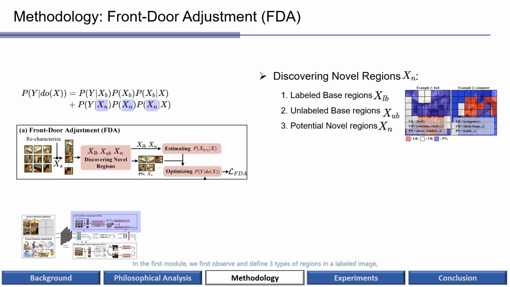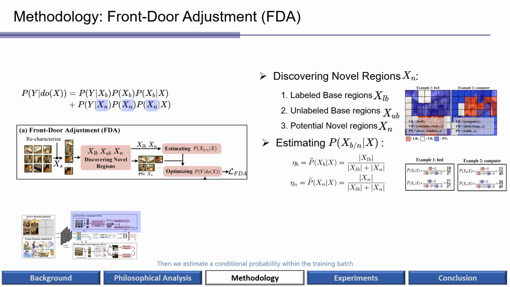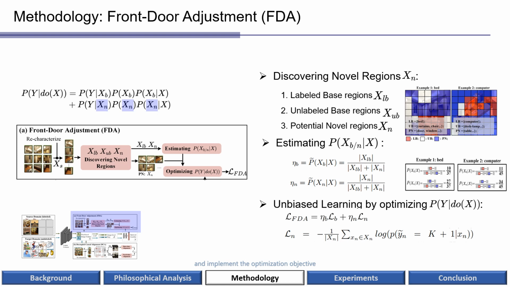In the first module, we first observe and define three types of regions in a labeled image, including the main body consistent with the image level label, the regions in the base class that haven't been labeled, and the potential novel regions out of the base class space. Hence, according to the adjustment equation, we first explore the novel regions with a score ranking mechanism. Then, we estimate the conditional probability within the training batch and implement the optimization objective with the base and the novel class terms in the source domain.